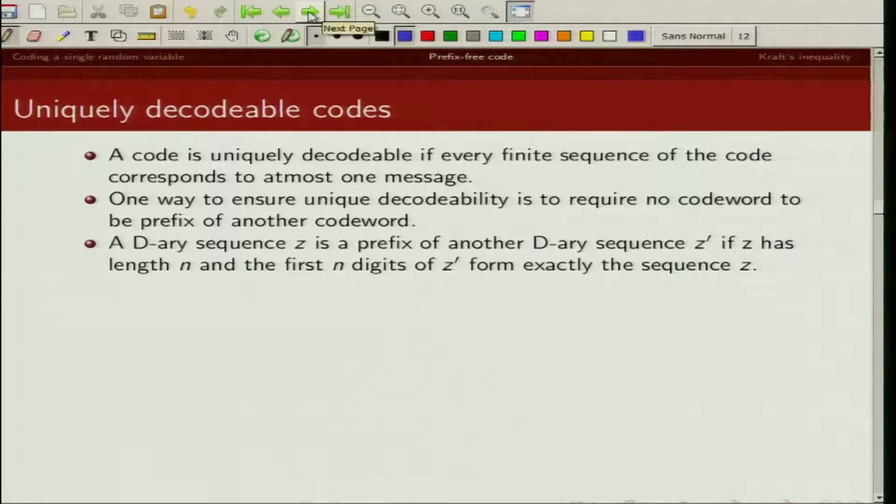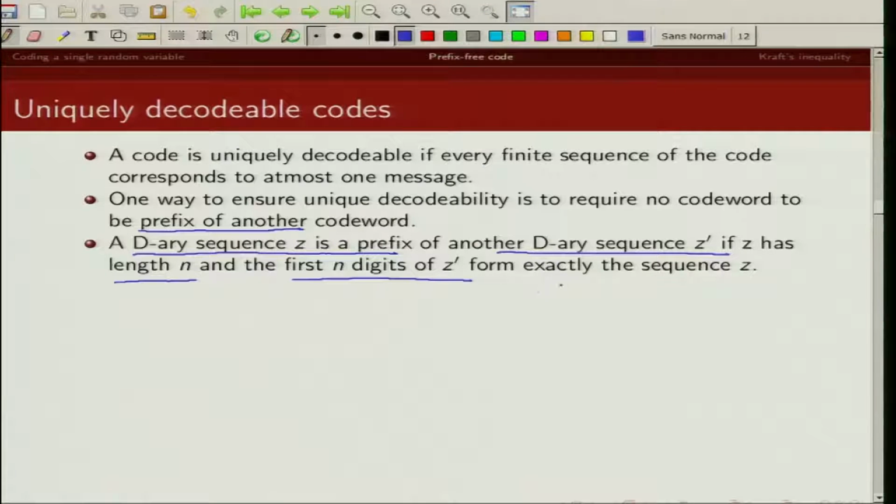And what do we mean by prefix of another code word? Let's say you have a d-ary sequence Z. It is a prefix of another d-ary sequence Z dash if Z is of length L and the first L symbols of Z dash are exactly the same as that of Z.